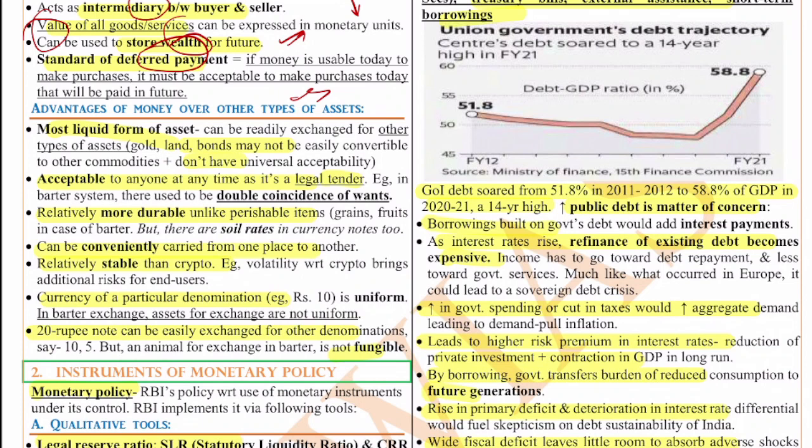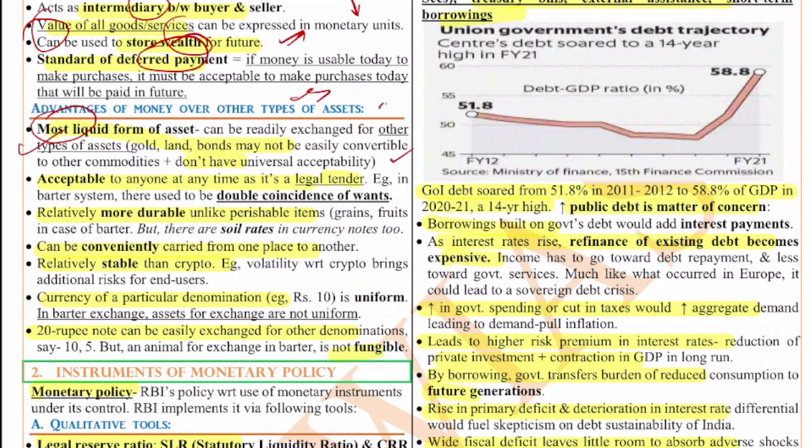The first is that it is the most liquid form of asset. It can be readily exchanged for other types of assets like gold, land, bonds, which may not be easily convertible to other commodities, and they don't have universal acceptability as well. Sometimes in the barter system the other person does not want what you have, so it becomes very difficult and the transaction itself will be in jeopardy. That's why money is universally acceptable and can be converted easily. Land and gold are not easily convertible.